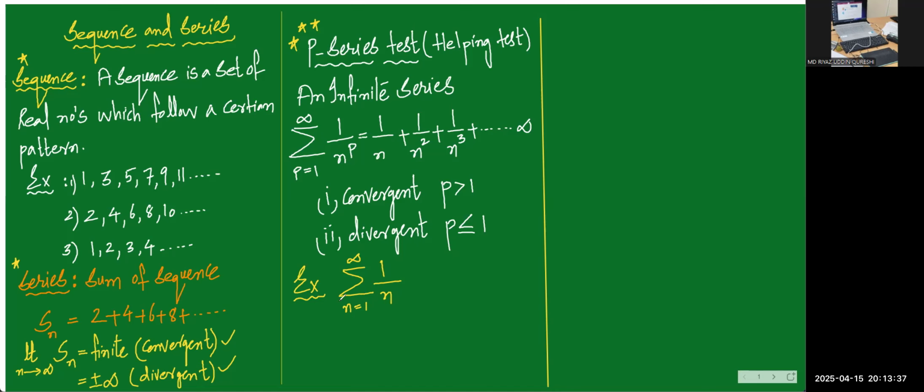We wrote the definition also. If I want to see how the series looks, n equal to 1 gives the first term 1 by 1, n equal to 2 gives 1 by 2. The expansion will be 1 by 1 plus 1 by 2 plus 1 by 3 plus 1 by 4 plus and so on. This is nothing but a series. I want to check whether this series will be convergent or divergent.